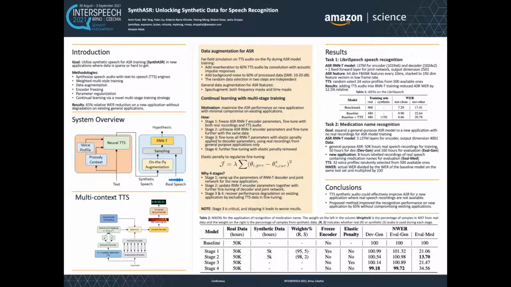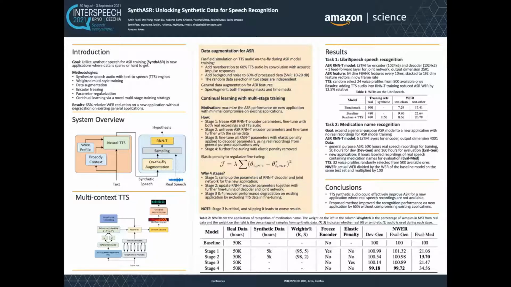The diagram of our proposed system is illustrated in this figure. The text for the new applications is fed into our multi-context TTS engine to generate synthetic speech. We use an RNN-T model for speech recognition and trained it using multi-style training with samples from both real and synthetic speech. We have found that through this multi-style training, the model learns the mismatch between the real and synthetic data. We have also found that data augmentation is effective to improve the performance.